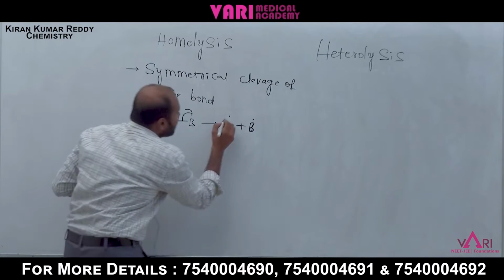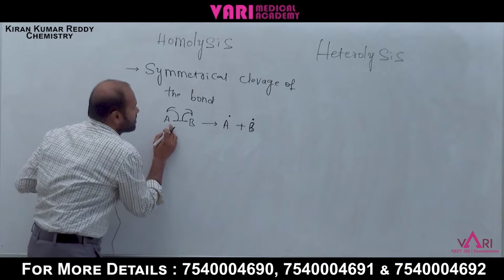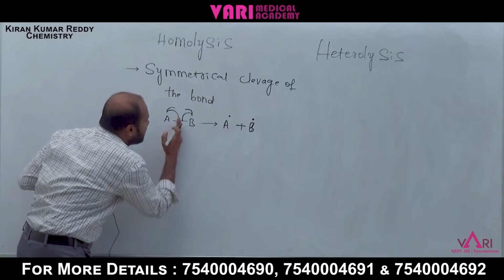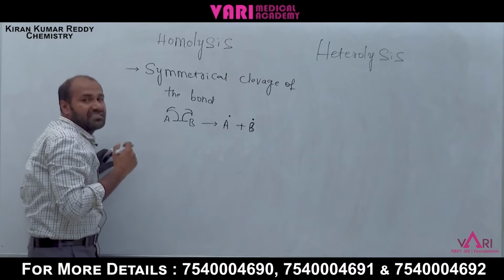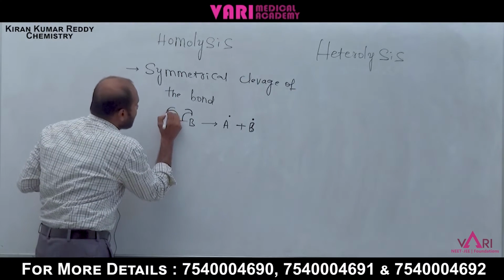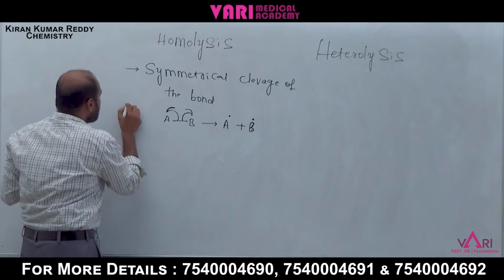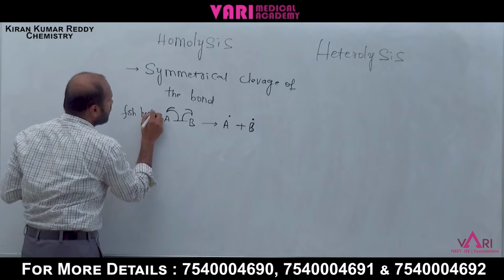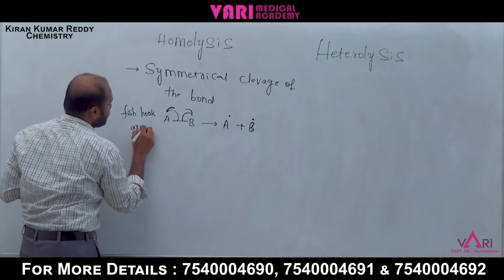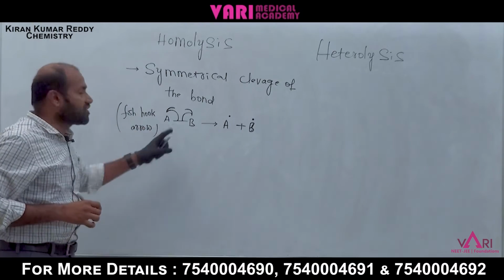Why are A radical and B radical formed? Because here there is symmetrical cleavage. Symmetrical means in between the two, the electronegativity is the same. This arrow is a fish hook arrow, not a normal arrow.